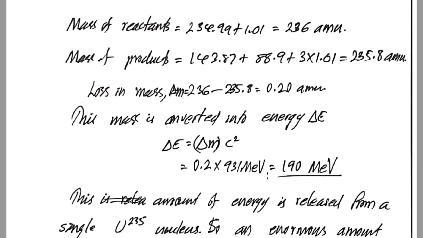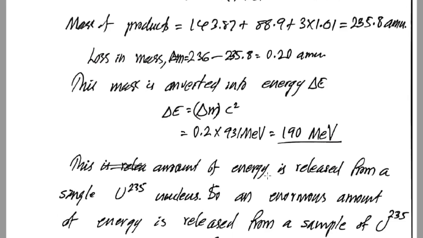So you will get 931. So simply remember that 1 AMU corresponds to 931 MeV. So 0.2 AMU corresponds to 0.2 into 931 MeV. So we will get almost 190 MeV. So this much energy is released from the fission of a single uranium-235 nucleus.